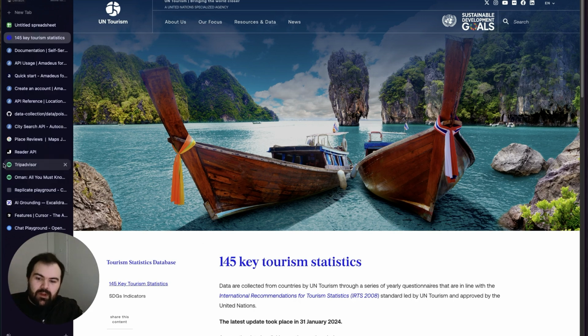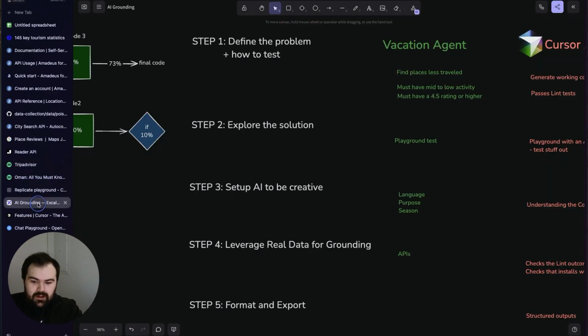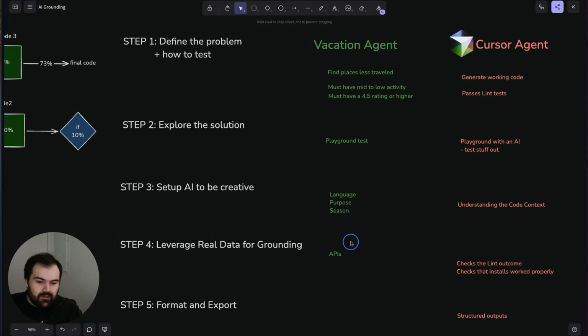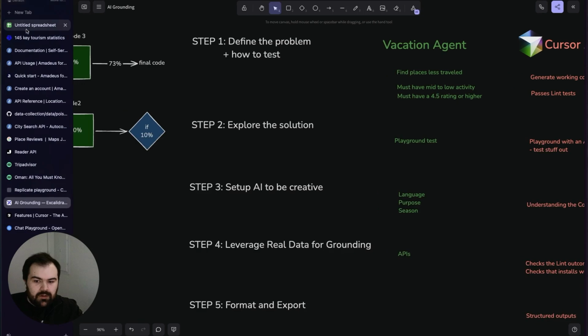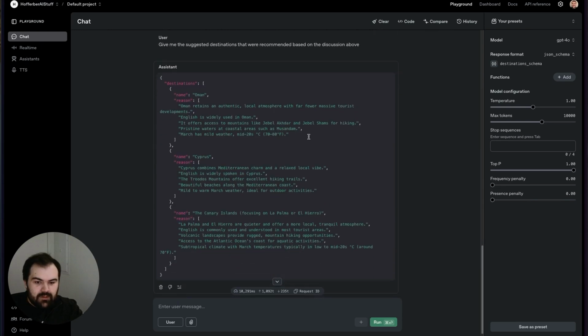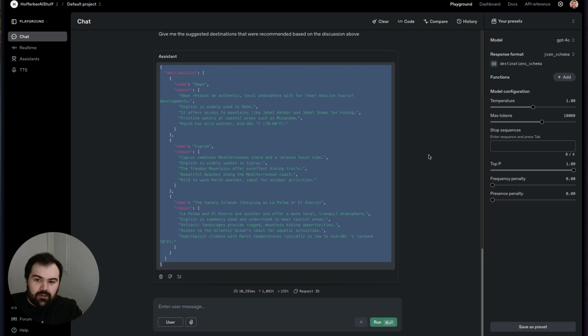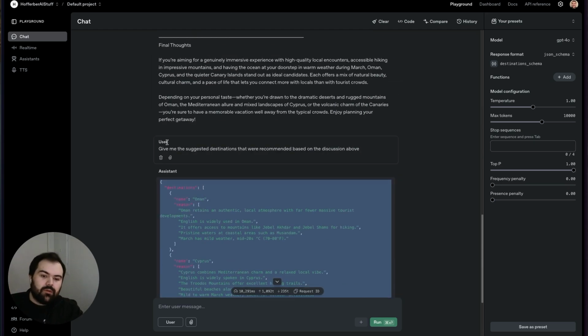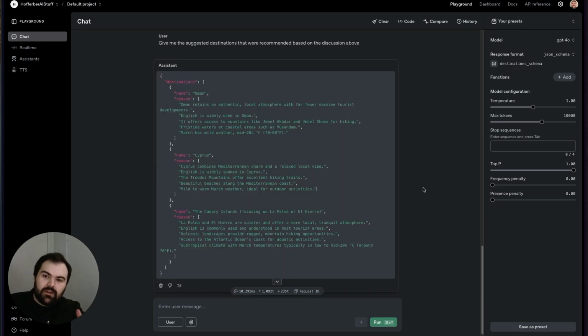This begins to be the problem you really start trying to solve: how do we ground this thing in good data? That becomes the difficulty here. And then you already saw how I did some formatting, even just looking in the playground here, running through and building out this schema, you're seeing how I'm able to format that data. We might go through another pass of this, where we use a 4.0 model to organize the data into a response. And so this is the process of how we ground an AI application.